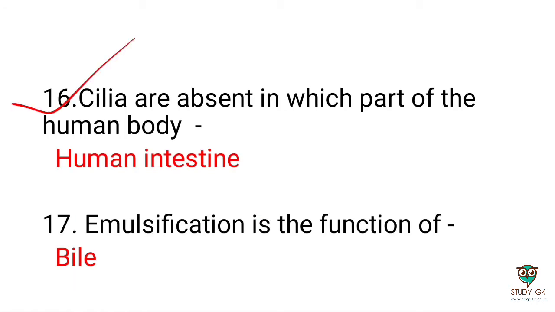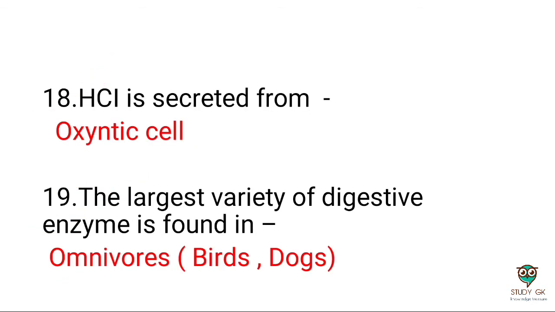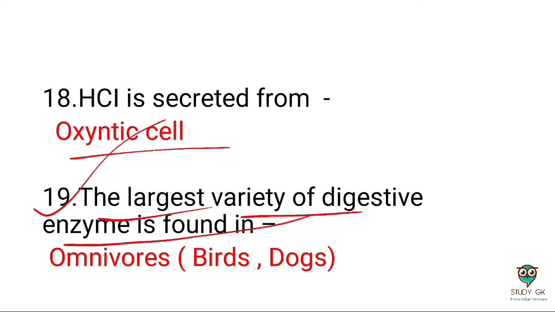Next question: cilia are absent in which part of the human body? The human intestine has no cilia. Next question: emulsification is a function of bile. Next question: HCl is secreted from oxyntic cells.